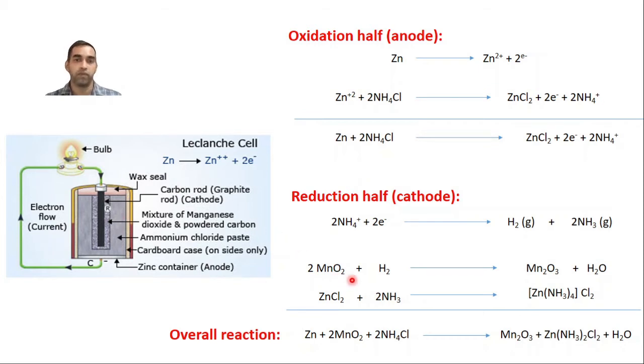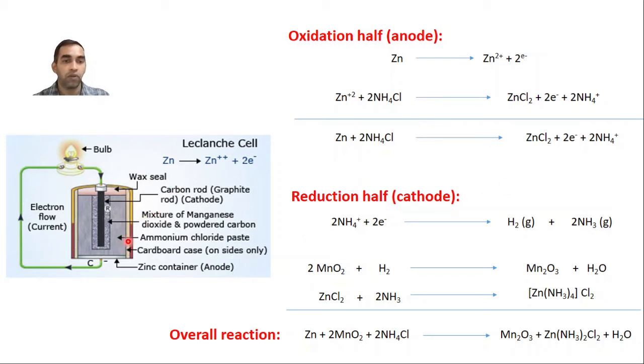Reduction of MnO2 will take place by the hydrogen, which is released by reacting ammonium with electrons. Once the ammonium ions are produced, they will be pushed inside and come towards the reduction half, and they will react with the electrons produced. After the electron reaches here, the ammonium ion reacts with the electron and will liberate ammonia and hydrogen. Hope you have understood the reaction.